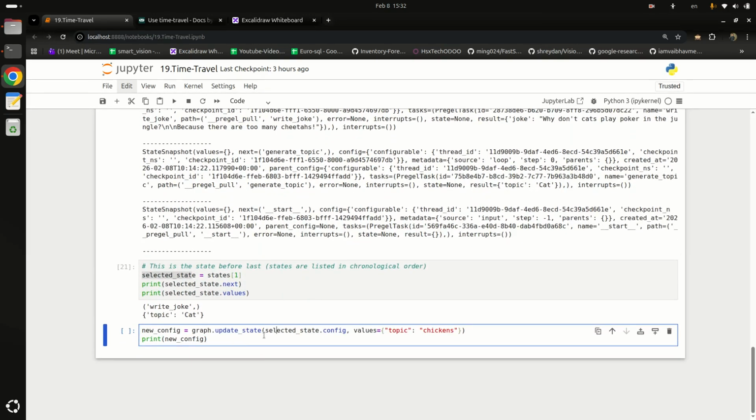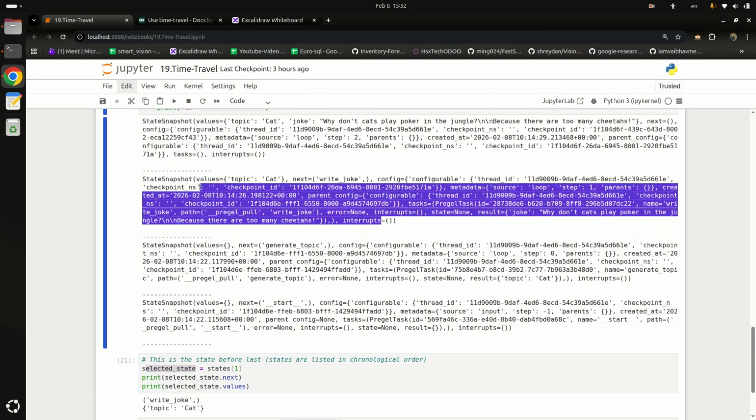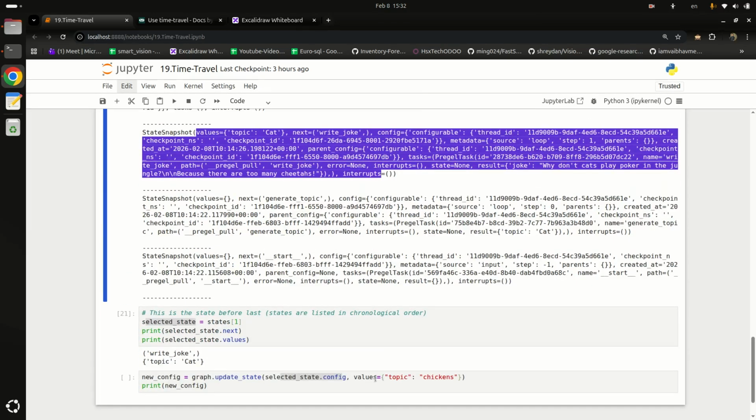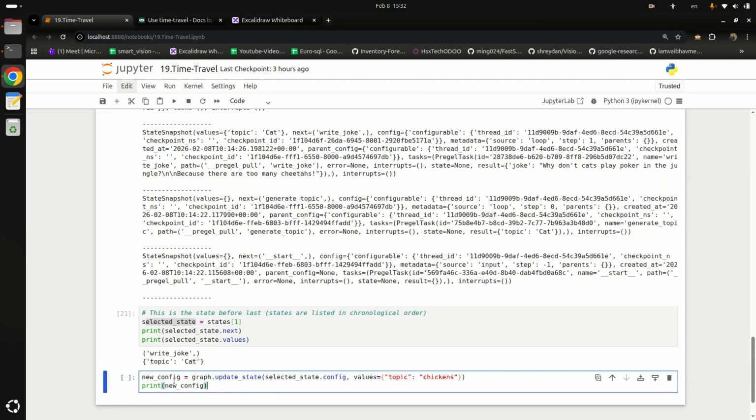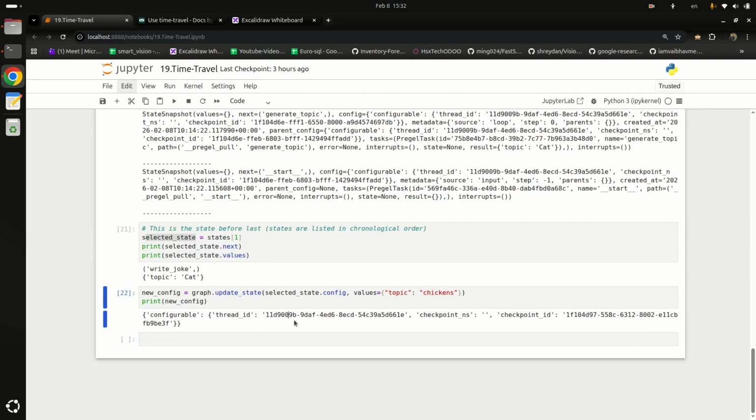Here we are saying graph.update_state with selected_state.config, meaning we are updating the configuration of this selected state, and we are saying its value topic will be chicken. So instead of cat its topic will be chicken. Let's print the new configuration. The new configuration thread ID is this, checkpoint_ns is empty, and checkpoint_id is this different one.